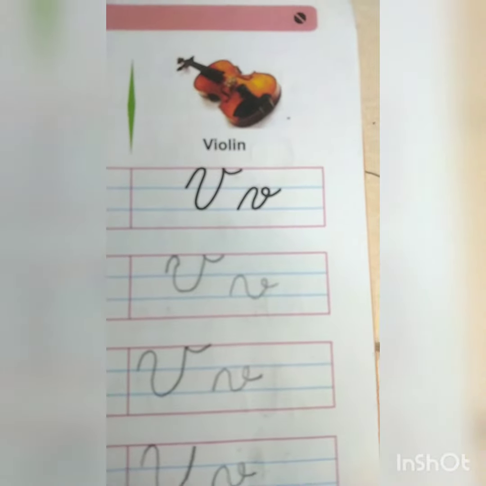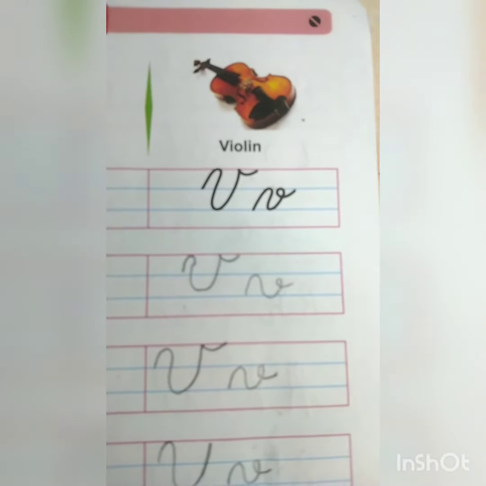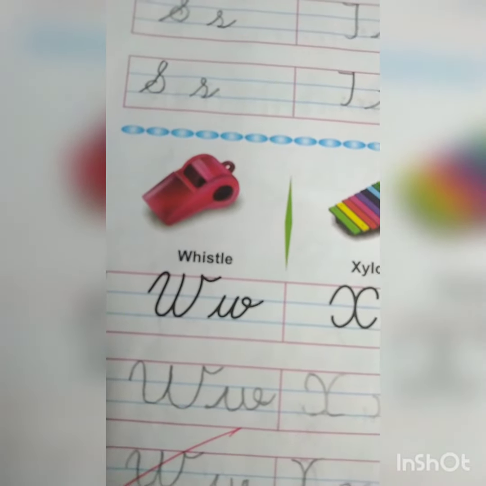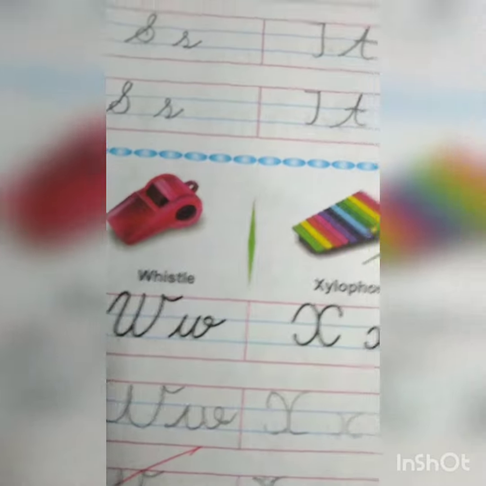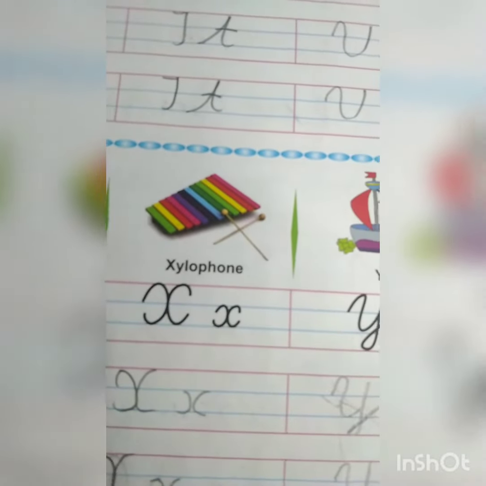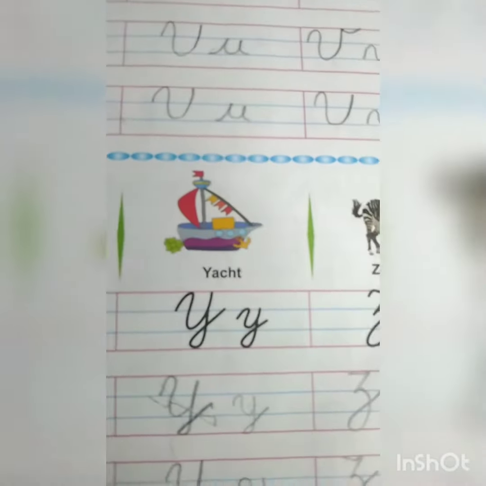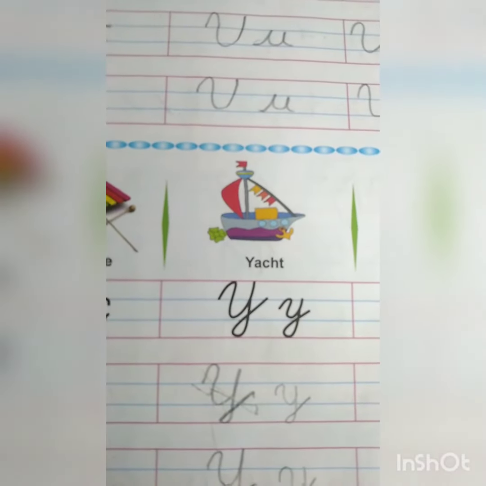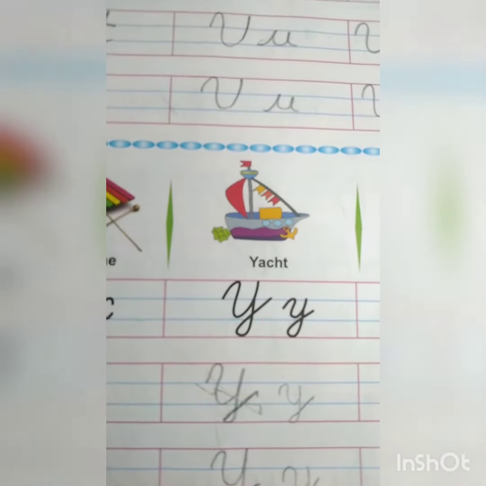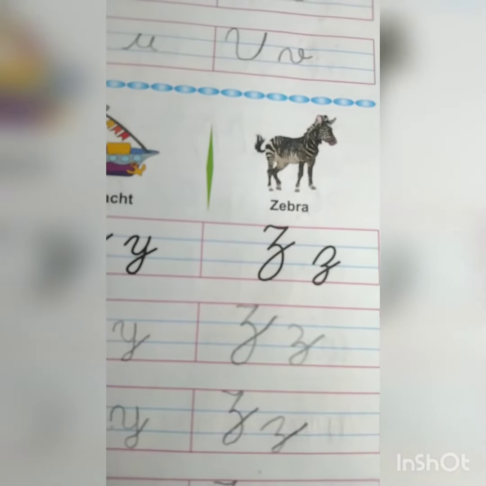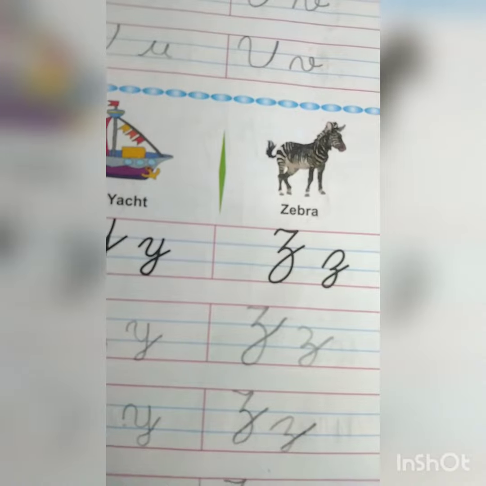V is the sound of letter V. W is the sound of letter W. X is the sound of letter X. Y is the sound of letter Y. Z is the sound of letter Z.